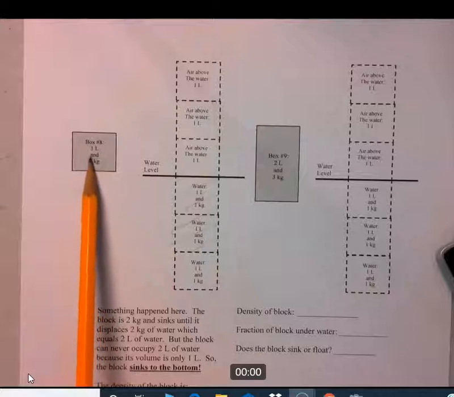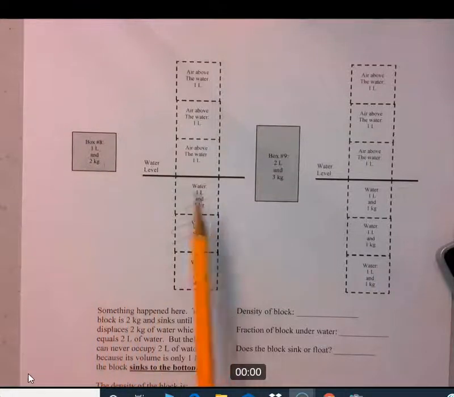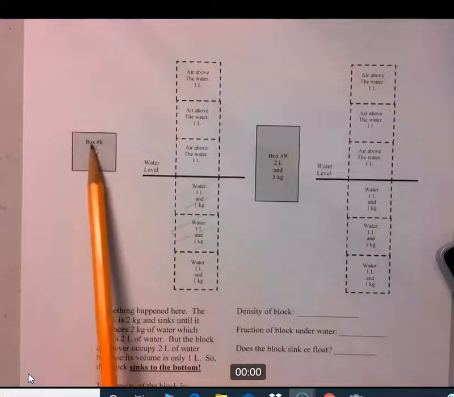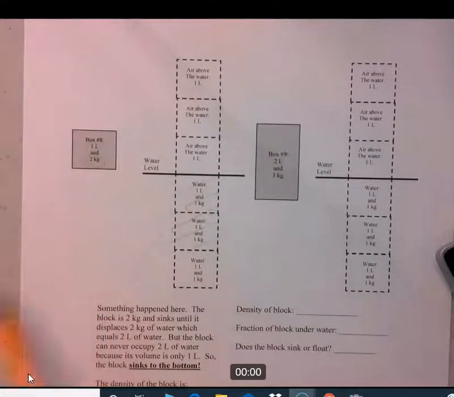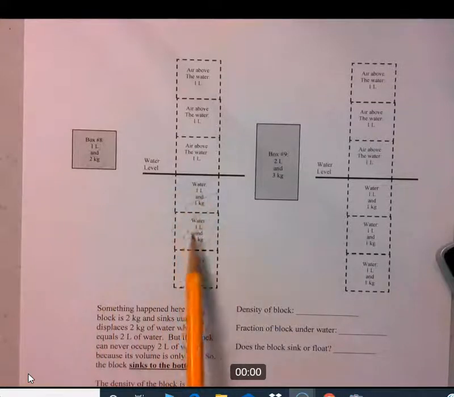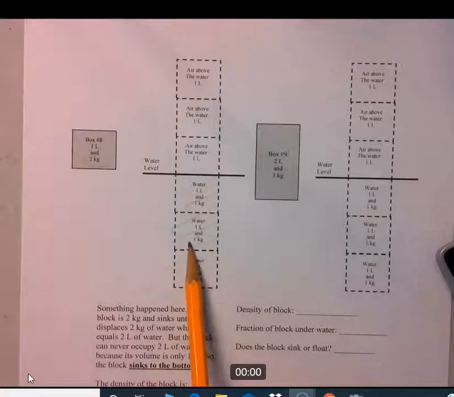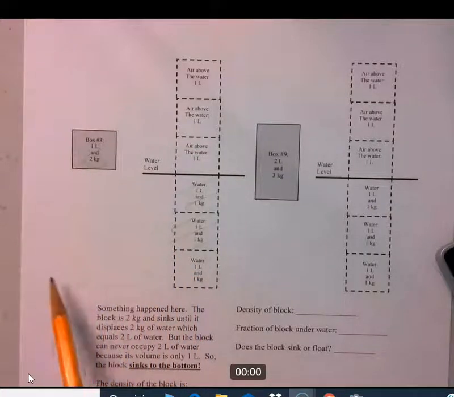This block is going to sink until it displaces a mass of water equal to its own mass. So it's going to sink until it displaces 2 kilograms of water. But 2 kilograms of water is 2 liters of volume. This block only has a volume of 1 liter. So it's impossible for this block to take up 2 liters. It can never take up 2 liters, and therefore it can never take the place of 2 kilograms of water. Therefore, we said it's going to sink until it displaces a weight of water equal to its own weight. It can never do that, simply because it's not big enough to do that. That means it's going to sink all the way to the bottom.